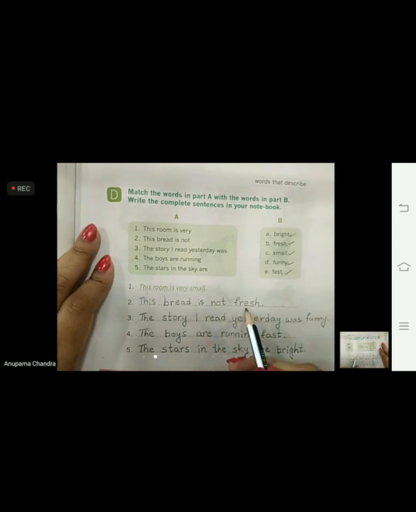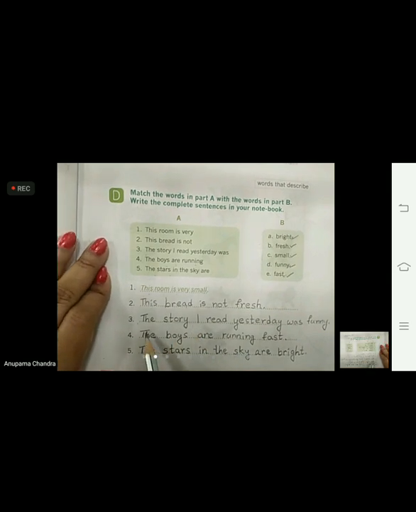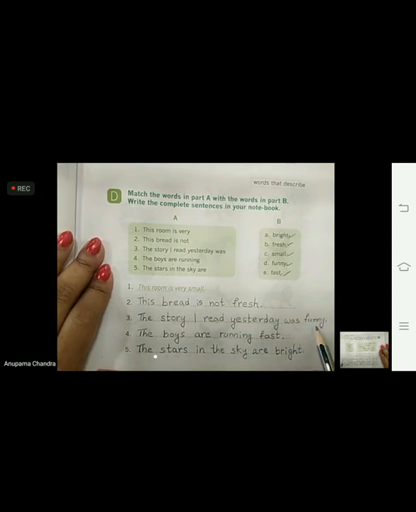So we can use the word fresh with bread to tell its condition, how it is. Let's see the third one. The story I read yesterday was funny. The story can be funny, children, so we are using the word funny with story.